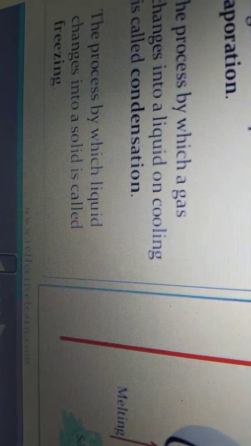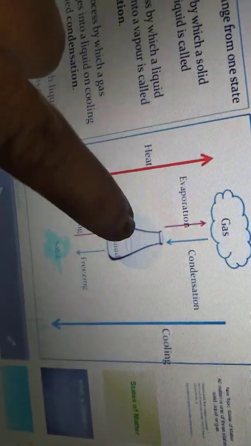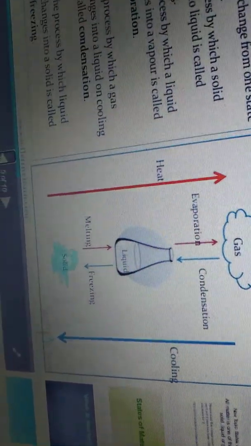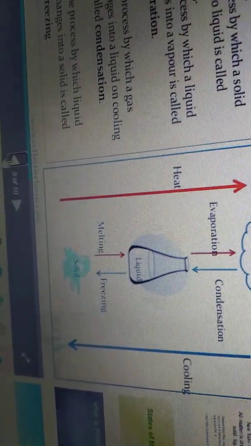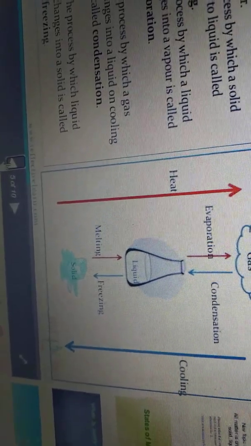Next, the process by which liquid changes into a solid is called freezing. That means if you take a bottle of water in summer season and keep it in the refrigerator, after some time, when you take out the bottle for drinking, you will observe it has gotten cooled, frozen and become ice cubes.